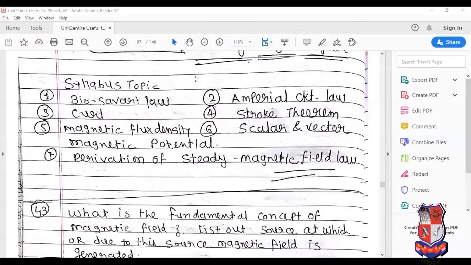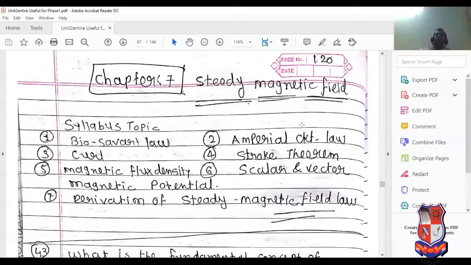Consider this as a part of the syllabus, so concentrate here. This is the chapter. Subject code again, repeat: 3140912 for the electrical branch, and for the EC branch, the subject code is 3141009.